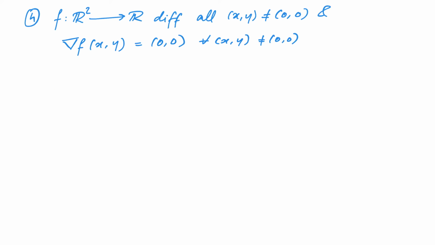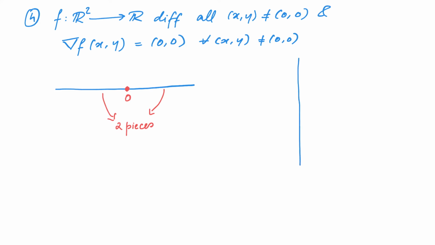Recall that we were unable to conclude f is a constant when we did not have differentiability at the point 0 when we were studying functions f from R to R. However, this was because when you removed 0 from this line, we got two different pieces, and in each of these two pieces, we could conclude that the function was constant.